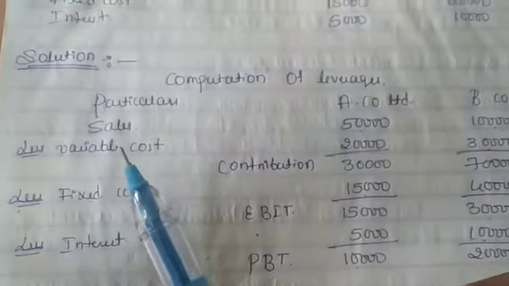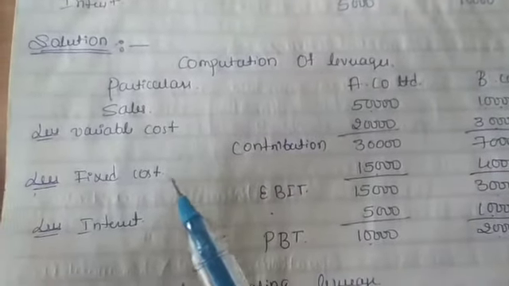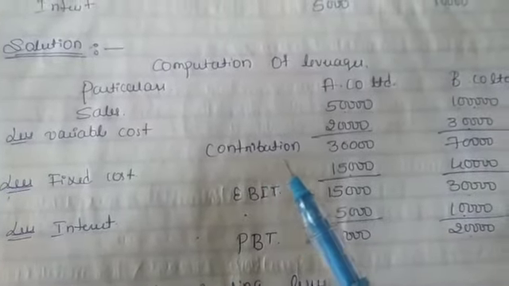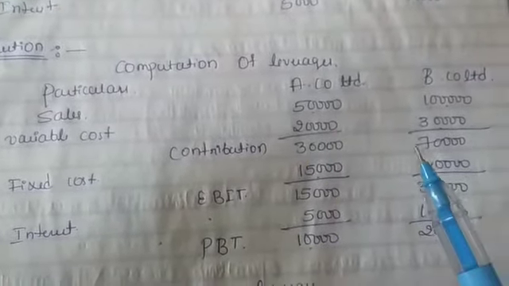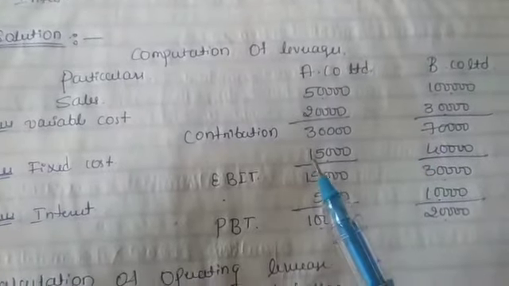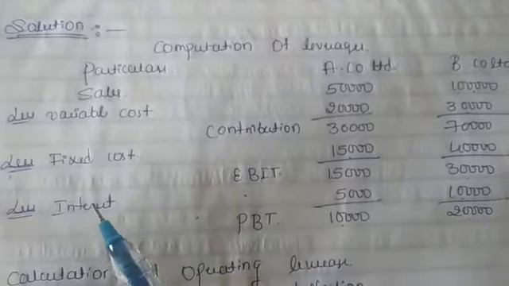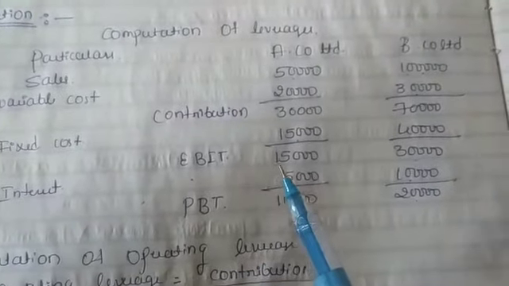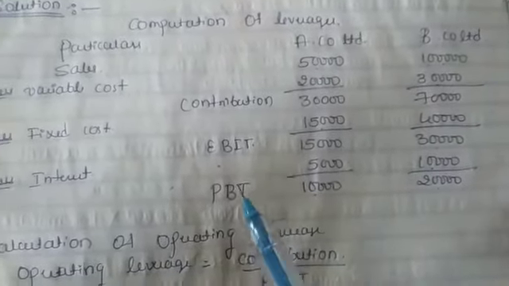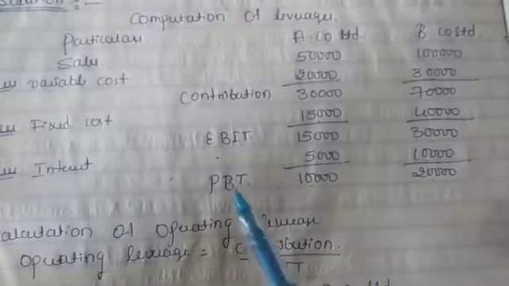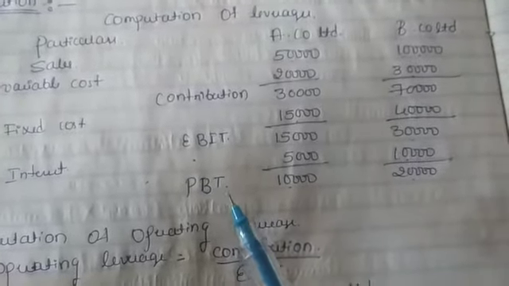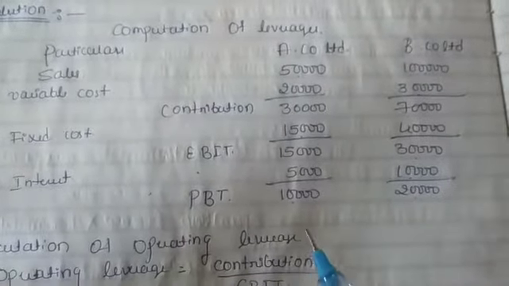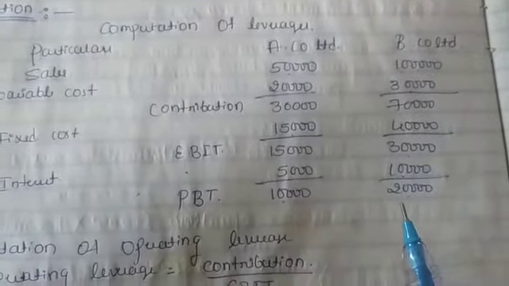Before solving the leverages we should know contribution, EBIT and PBT. So sales less variable cost, then we get contribution. Here A Company Limited and here B Company Limited. Then from contribution, if we deduct fixed cost, we get EBIT or operating profit. From EBIT, if we deduct interest, then automatically we get PBT, profit before tax. Here both companies' information is available.